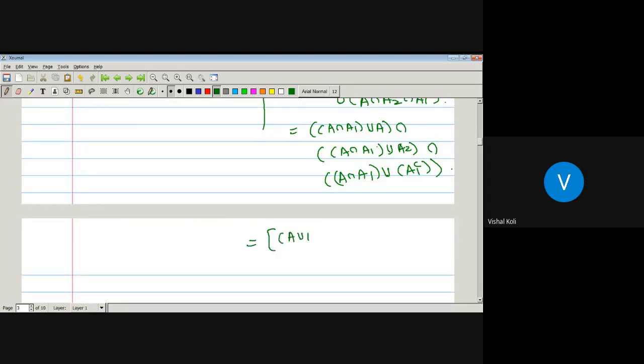Okay, so actually this can now be written as A union A, first bracket is nothing but A union A intersection A1 union A. So this will be the first bracket, intersection A union A2 intersection A1 union A2, intersection A union A1 complement intersection A1 union A1 complement.